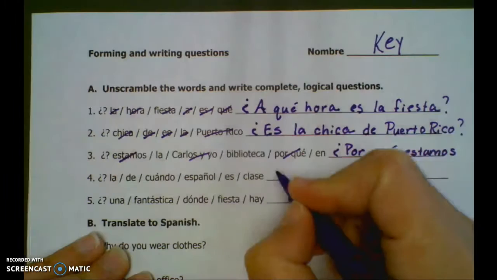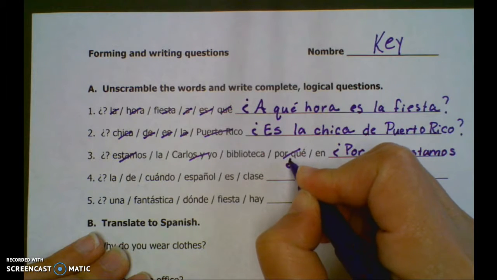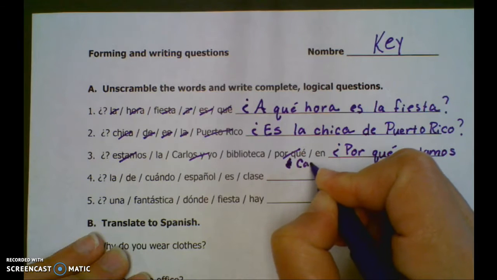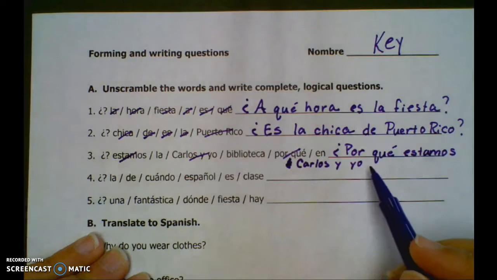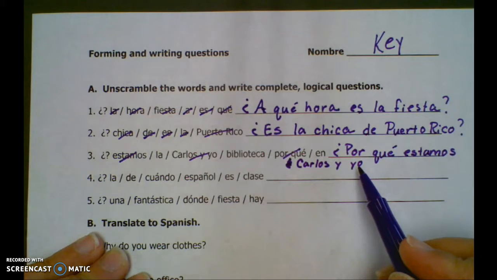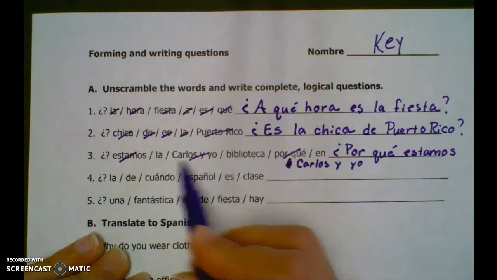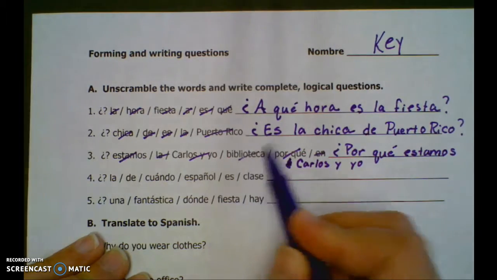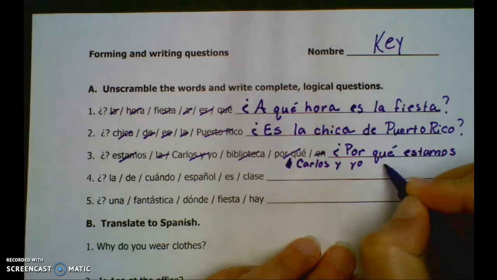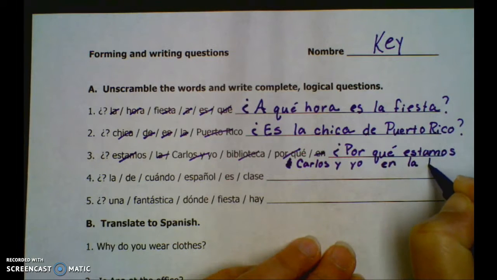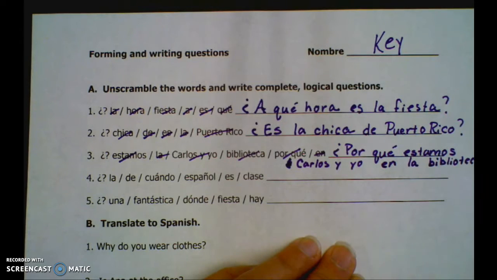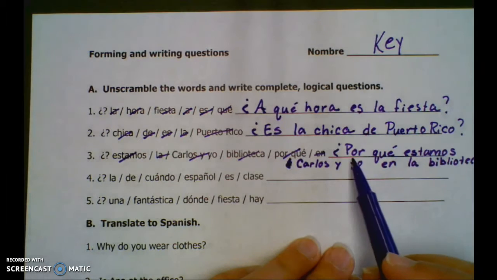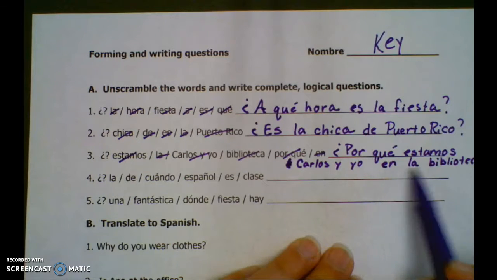So estamos, I'm going to run out of room, so we're going to go down here. Carlos y yo, what am I doing? Got me all excited. Carlos y yo. So, ¿por qué estamos Carlos y yo? Why are Carlos and I? Well, what are we left with? En la biblioteca. In the library. Apparently this kid has no idea what he's doing. En la biblioteca. So why are Carlos and I in the library? Okay? And it's the same order as in English anyway. Why are Carlos and I in the library?